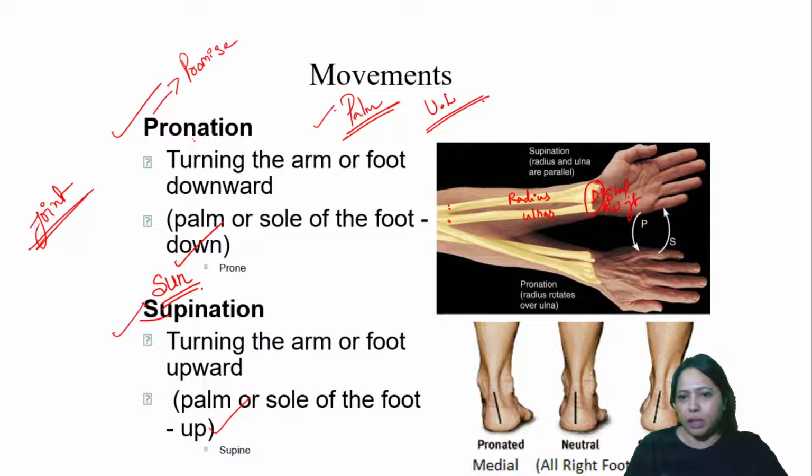And this is called the proximal radio-ulnar joint. Distal radio-ulnar joint, proximal radio-ulnar joint. So it happens at these joints. These joints will help in pronation and supination.